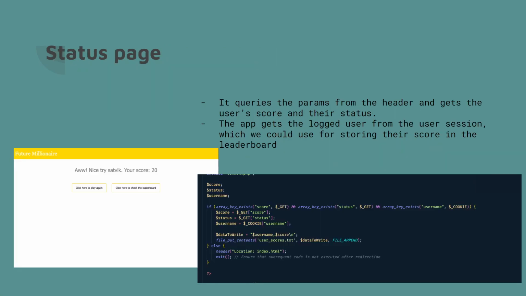Yeah, so this is the status page. When the status page is queried, we get the score, the status, and the username. The score and the status are from the URL, and the username is taken from the session. After we get the three variables, we write their data into the scores.txt file, so we can use the data in the leaderboard page.